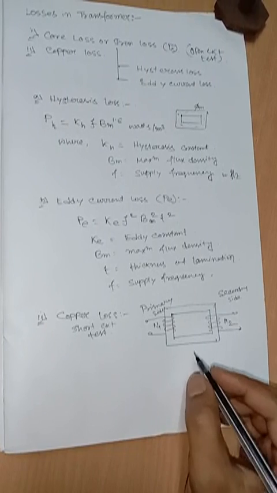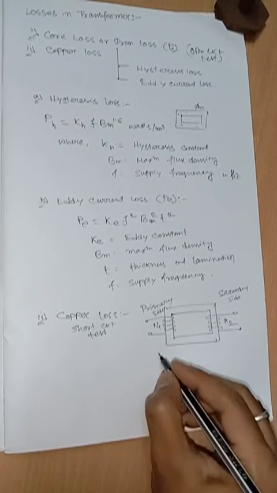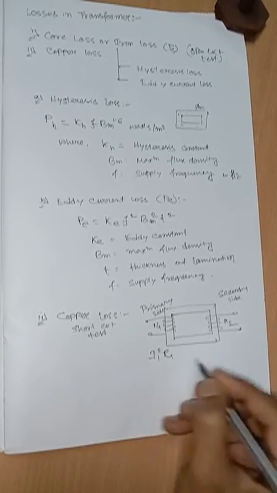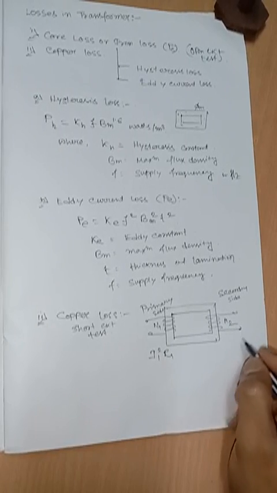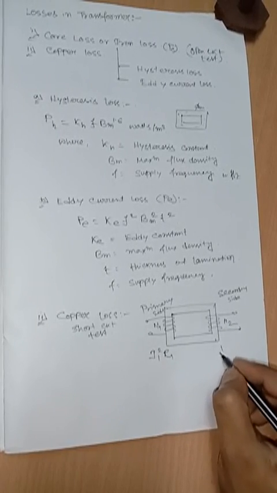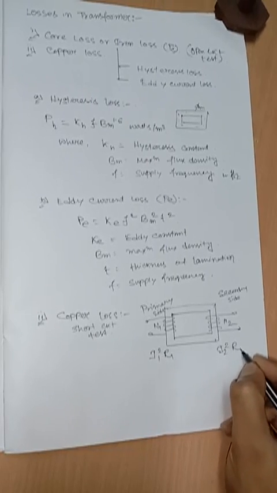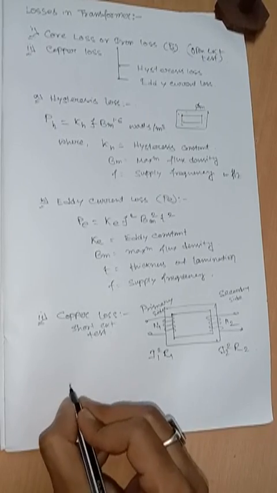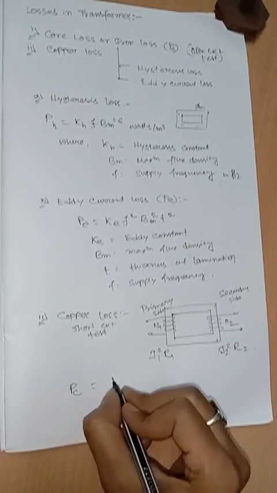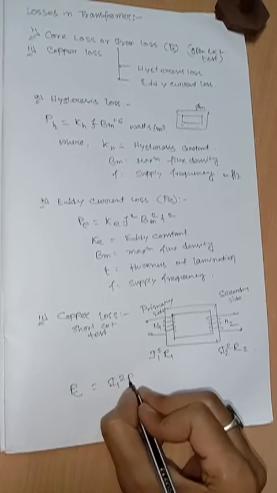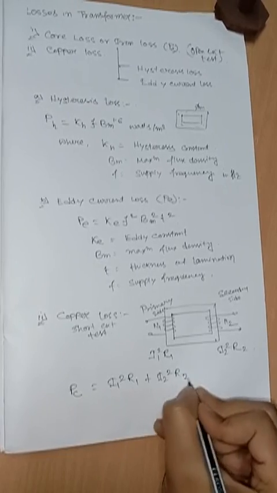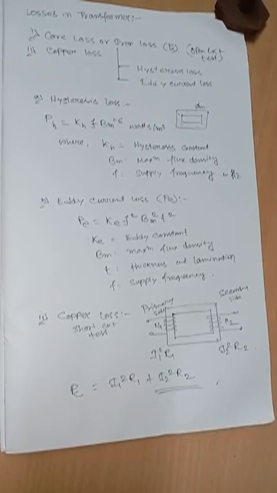On the primary side, the ohmic loss will be I1 square R1, and on the secondary side, the ohmic loss will be I2 square R2. So the copper loss P_C equals I1 square R1 plus I2 square R2.